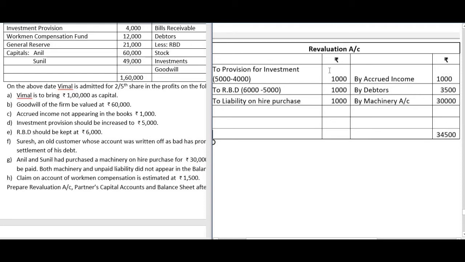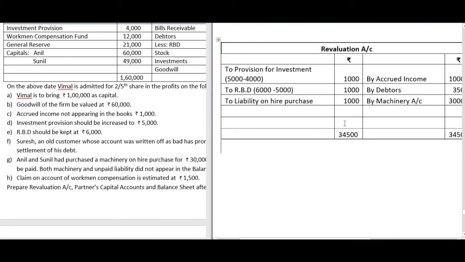Now the total debit side is only 3,000. Credit side we have 34,500. So that will be taken as the total in this account. 34,500 is the total, and the difference is there is a credit balance of 31,500. Okay, credit balance means this is the profit side. Profit side is more compared to your loss.